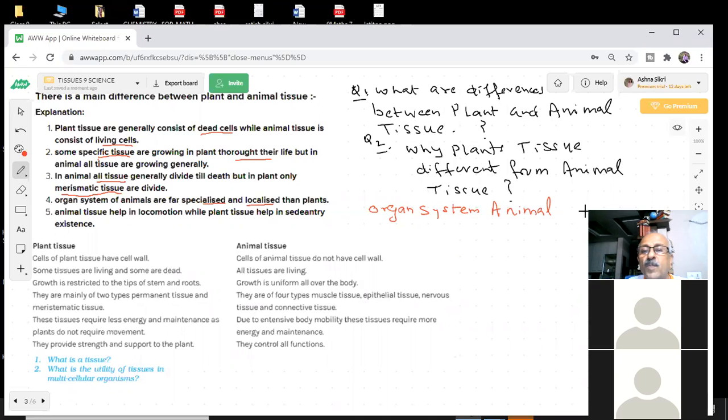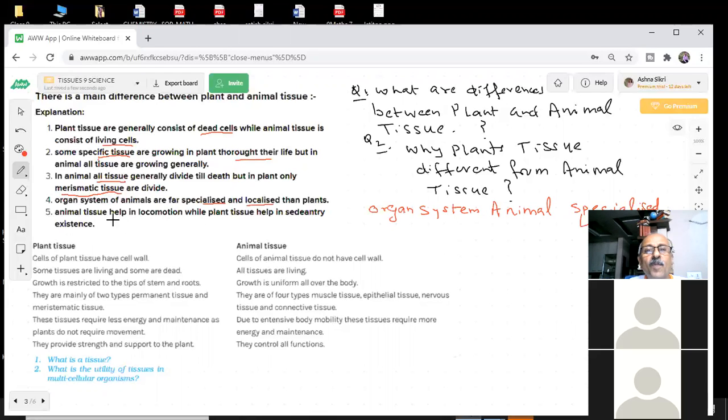Localized means they are fixed around some point. They are not moving inside your body. Your organs are not moving. They are almost localized. They are present at definite local positions. Their position is not changing.